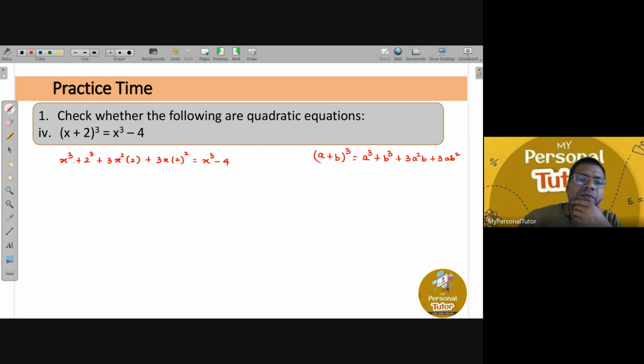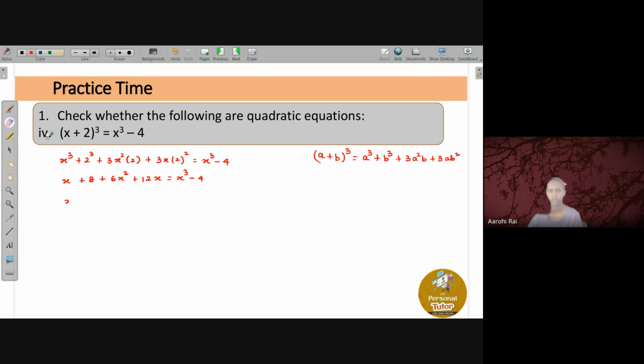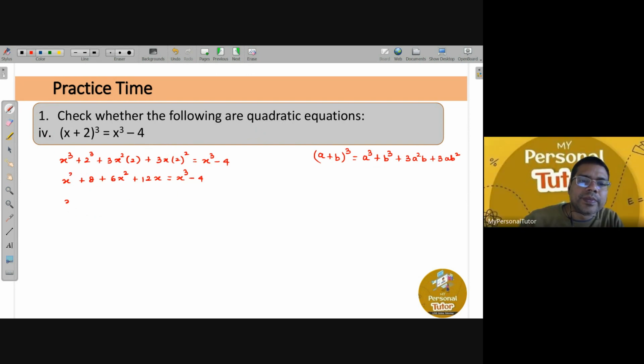Now if you simplify a bit of it, what will you get? x cube is as it is, plus 8 is as it is, plus 6x square, plus 2 square is 4 times 3 is 12 times x. That is nothing but x cube minus 4. Now what you can do, everything from the right hand side, you can bring on the left hand side, right? Sorry, here it will be cube.